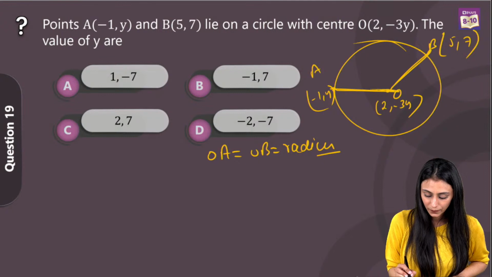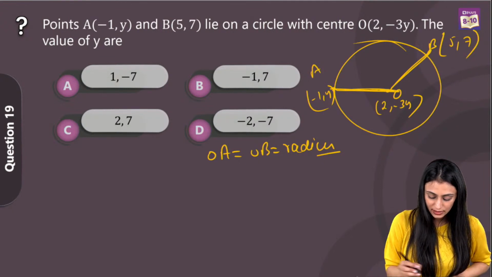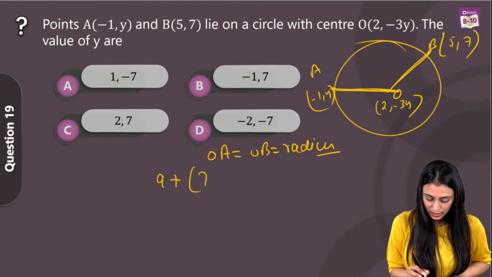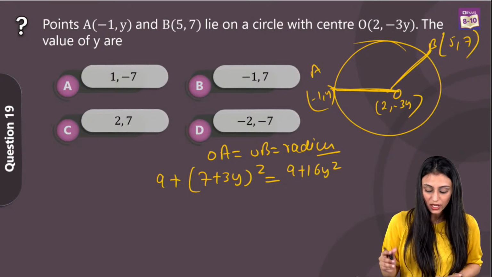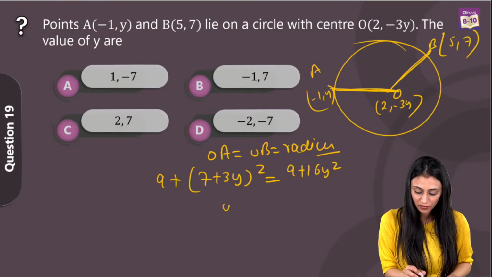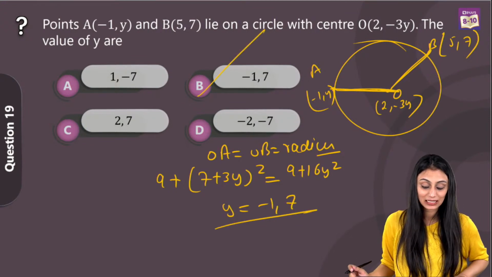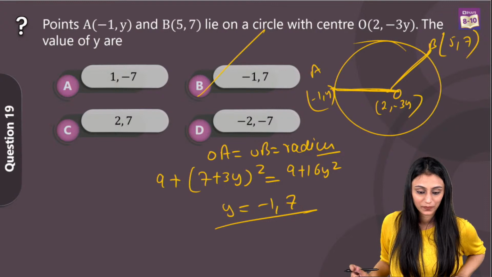So this OA, if I find this out, let's simplify this. We have 9 plus (7 plus 3y) whole square is equals to, similarly for OB also, that's 9 plus 16y square. Just simplify this equation, you are going to get the value of y, that's minus 1, 7. That means option B is the right answer for this question.